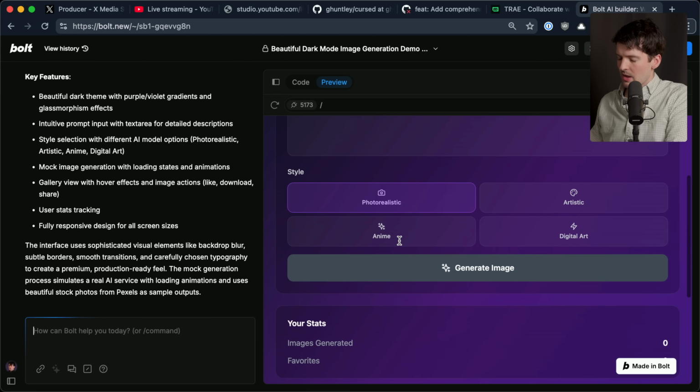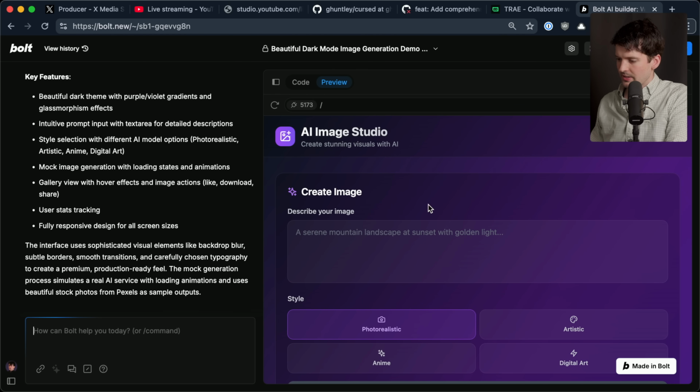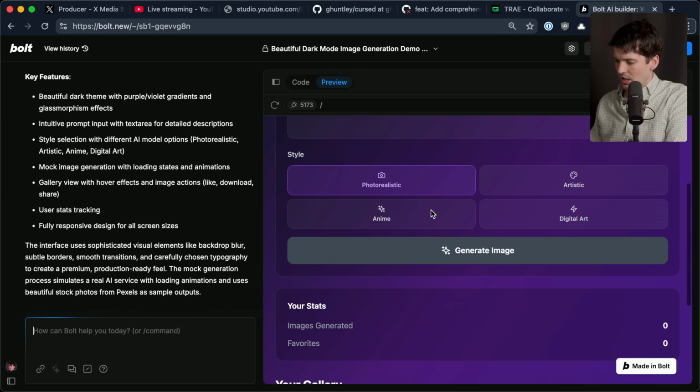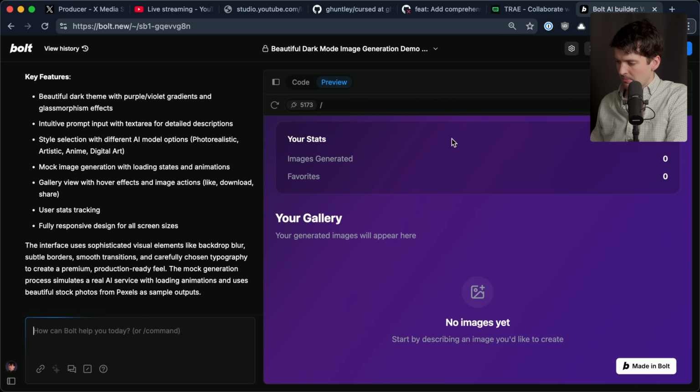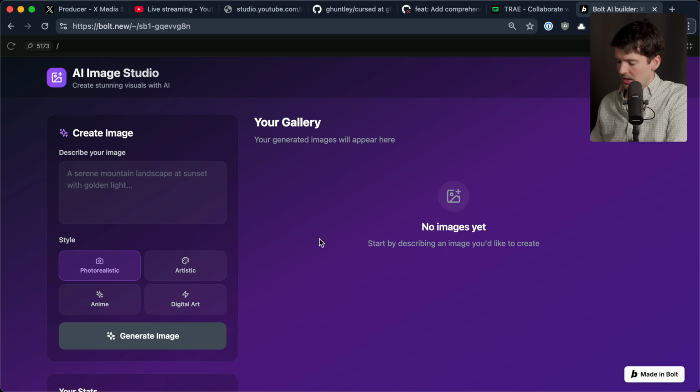And here is the AI Image Studio as created on Bolt. This one is screaming Claude. It's the purple and blue. Put the gallery at the bottom again. Seems like all of them like to do that. Oh, here, if you full screen it, you get a little more real estate.